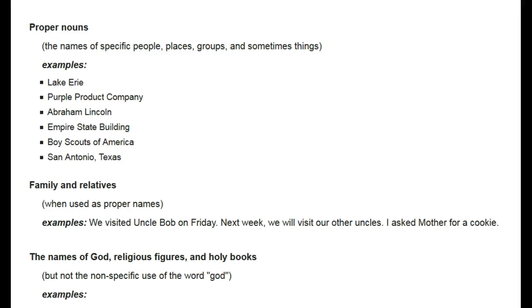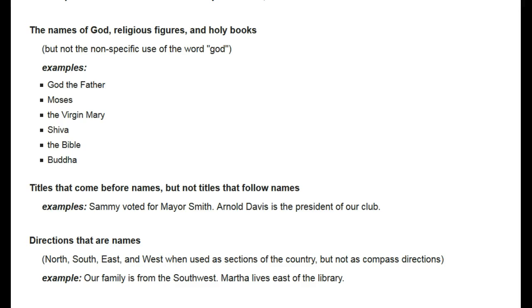Capitalize family and relatives when they're used as proper names. For example, "We visited Uncle Bob on Friday." "Next week we will visit our other uncles." "I asked Mother for a cookie." You would capitalize the names of God, religious figures, and holy books, but not the non-specific use of the word god. For example: God the Father, Moses, the Virgin Mary, Shiva, the Bible, and Buddha.